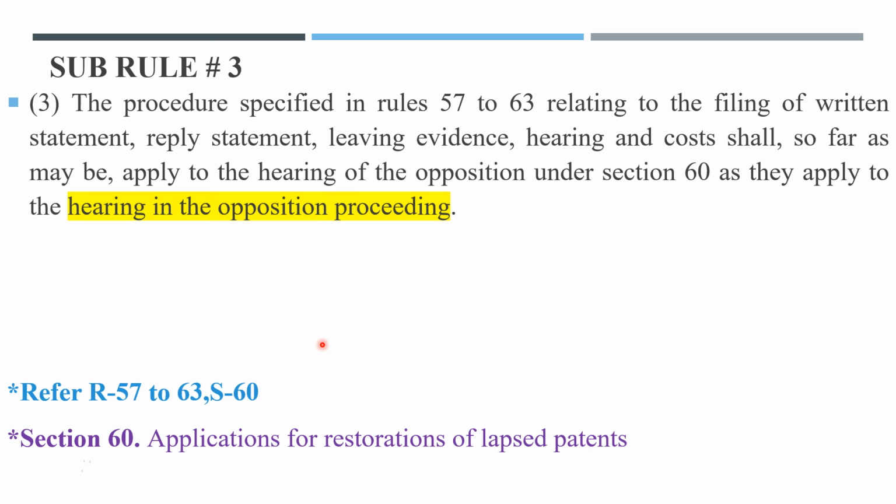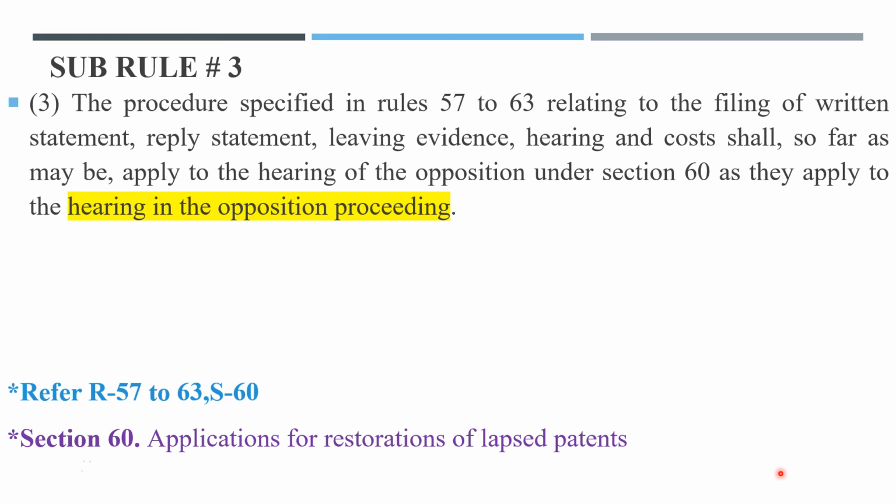Filing of written statement, reply statement, leading evidence, hearing and cost, so far as may be, apply to the hearing of the opposition as per section 60. That means in the similar way they apply to the hearing in the opposition proceeding. What is section 60? Section 60 is applications for restoration of lapsed patents. I hope now subrule 3 is also pretty clear.